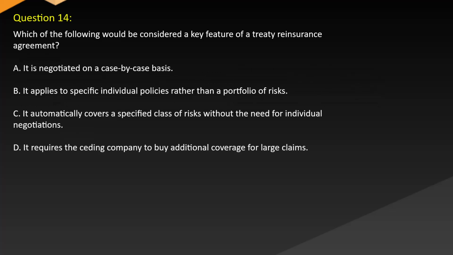Question 14. Which of the following would be considered a key feature of a treaty reinsurance agreement? A. It is negotiated on a case-by-case basis. B. It applies to specific individual policies rather than a portfolio of risks. C. It automatically covers a specified class of risks without the need for individual negotiations. D. It requires the ceding company to buy additional coverage for large claims.